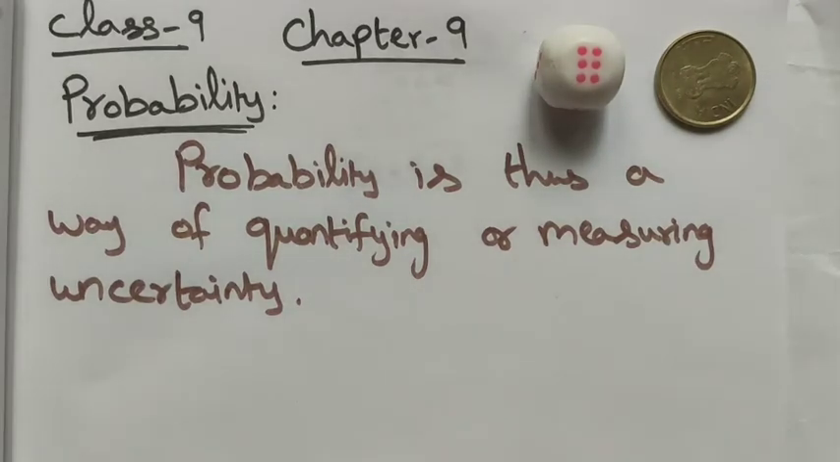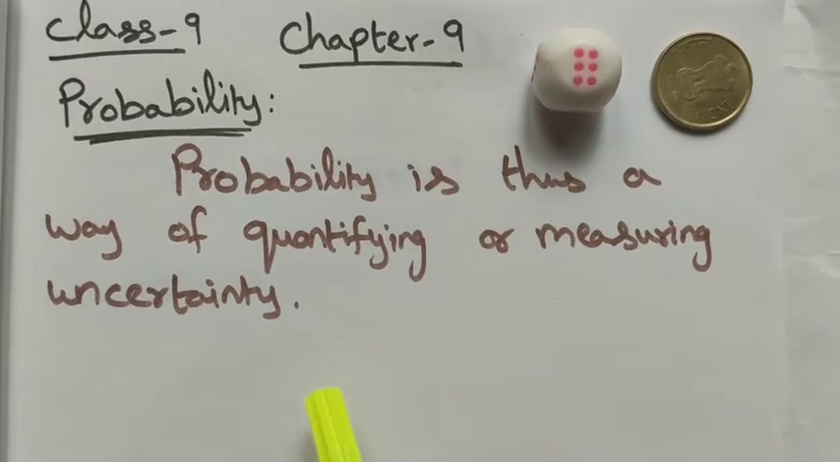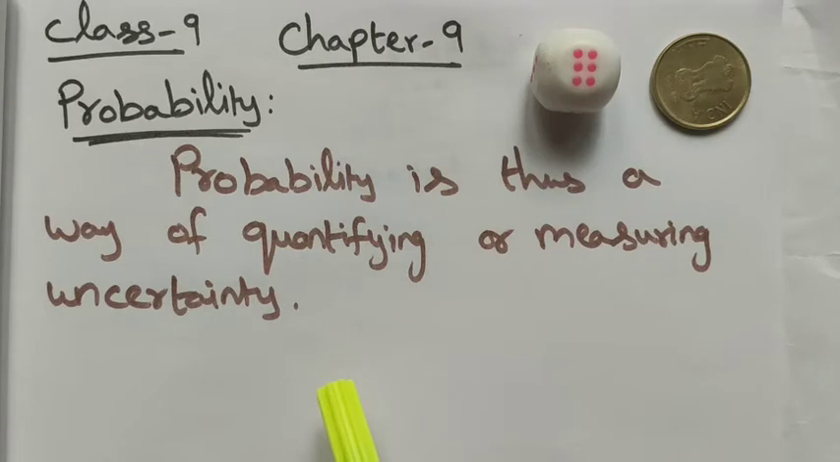Students, class 9, chapter 9, probability. First we want to know what is meant by probability. Probability is about possibilities. The possibilities we get is the probability.